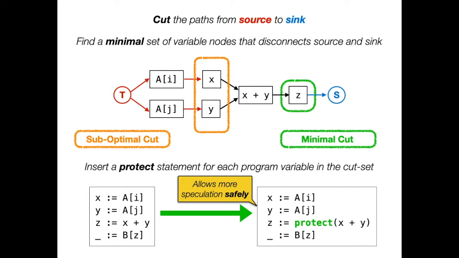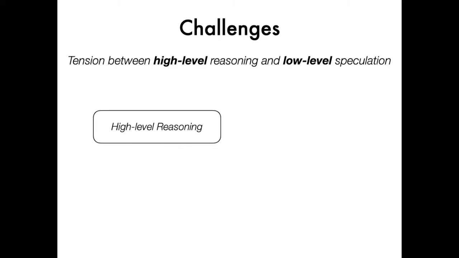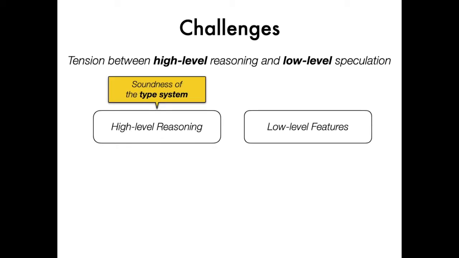Luckily, the problem of finding a minimal cut set is a classic graph problem called min-cut-max-flow, for which efficient polynomial time algorithms exist. One of the goals of Blade is to enable source-level reasoning about the absence of speculation-based information leaks. This is crucial to let the source-level type system use control and data flow information to optimally prevent leaks. However, there is a mismatch between the high-level reasoning principles required to prove our type system sound and the effects of speculation, which manifest at the very low machine level.